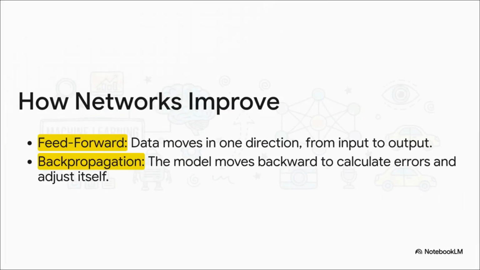But before we hit that final summary, there's one more cool concept we gotta touch on: how these networks actually get smarter over time. So making a prediction, like our pizza model did, is called feed forward. The data just moves in one direction. But the real magic trick is something called back propagation. Imagine our model said no pizza, but we went ahead and ordered it anyway. The model can see that it made a mistake, and it can literally work backward from that error to tweak its own internal weights. It might decide, I guess I should have made time saved even more important. It's this incredible self-correcting loop that allows these things to learn.